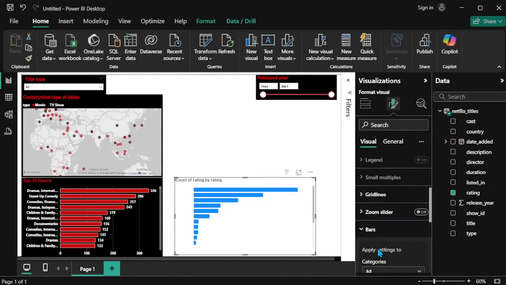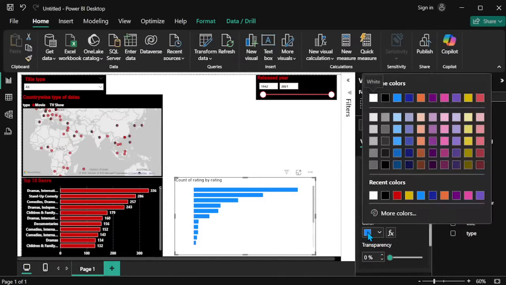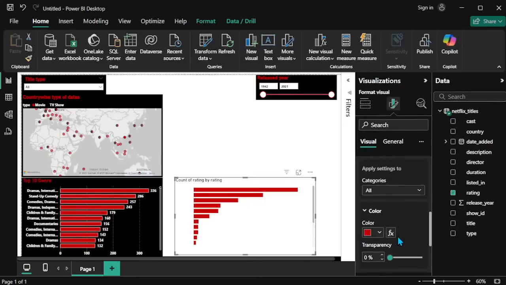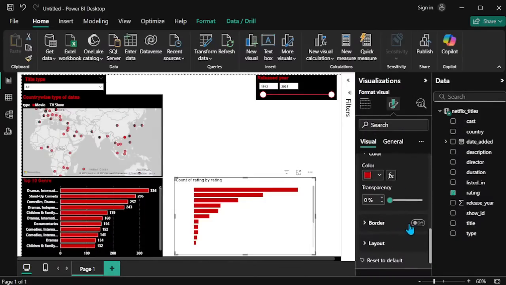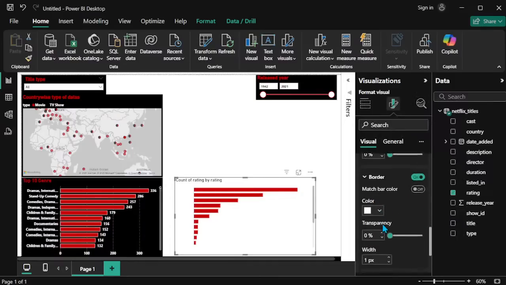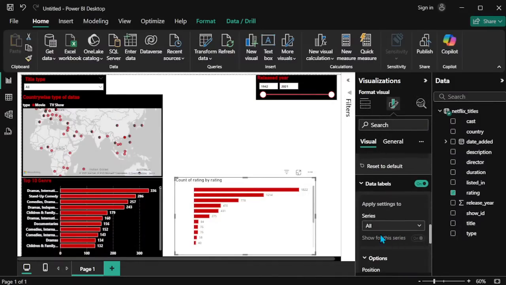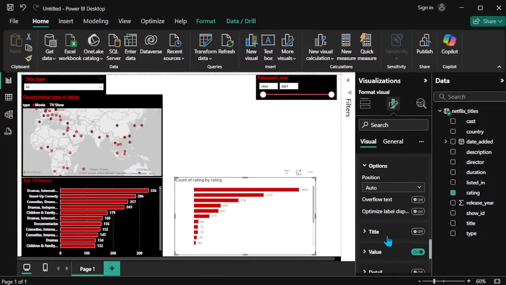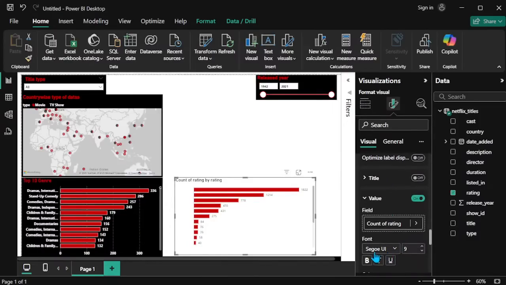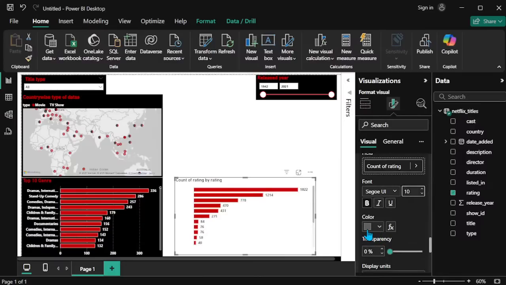The bars color is the same, red, because we are creating a Netflix type, right? So red. The border is on, looks like white. Data labels I will turn on for this one also. So give it that value, bold, and the size. Color is white.